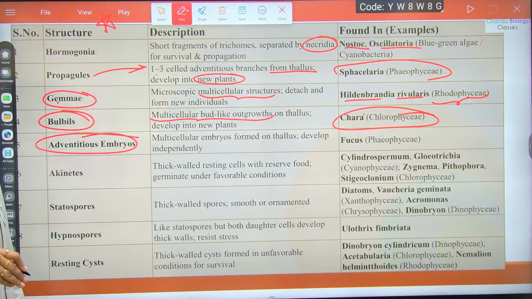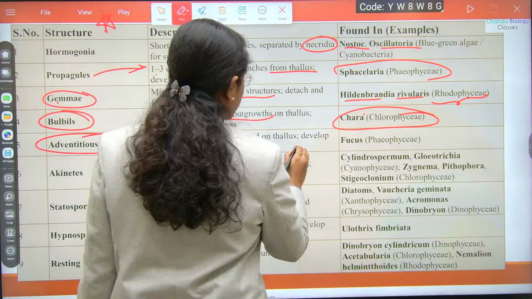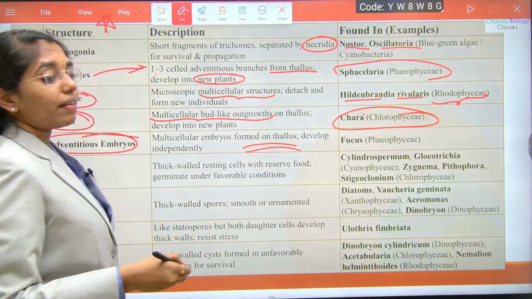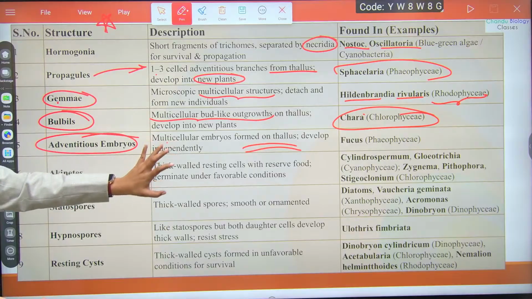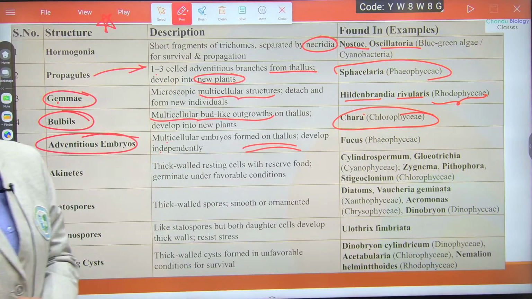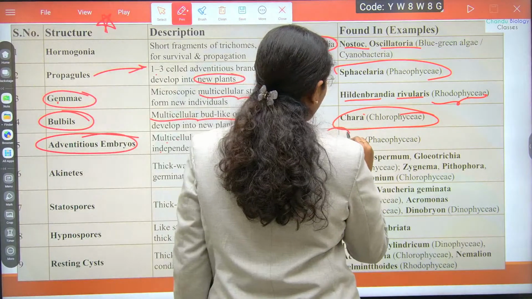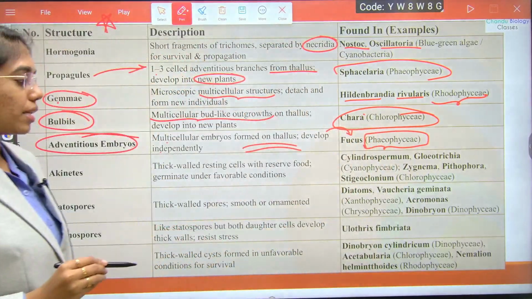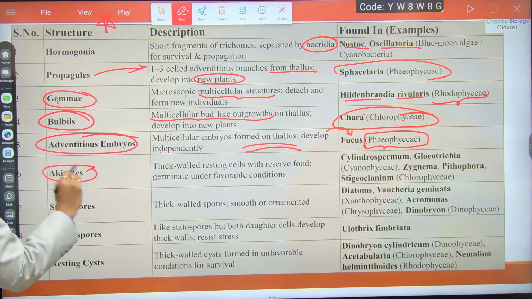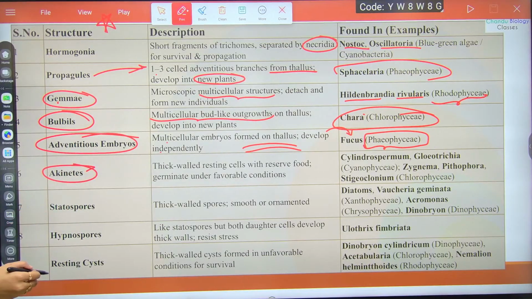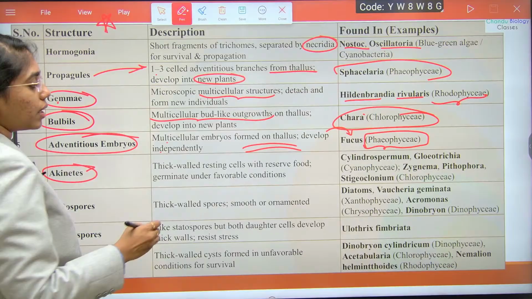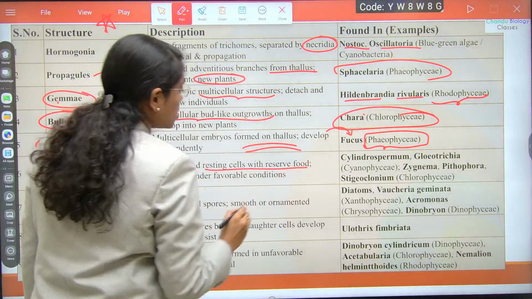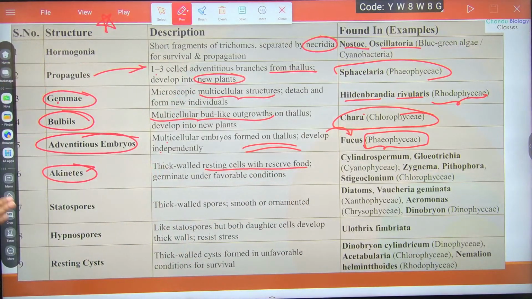Then adventitious embryos. These are multicellular embryos formed on the thallus, and they develop independently. The example you see is Fucus, which belongs to the Phaeophycean class. Then akinetes. Akinetes are thick-walled resting cells with reserve food material. They will germinate under favorable conditions only.